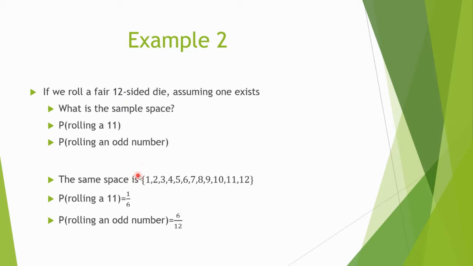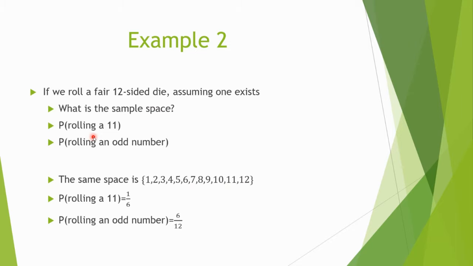So the sample space, they listed it here. The idea is that on each side, you have a number. So we have 1, 2, 3, 4, 5, 6, 7, 8, 9, 10, 11, 12. That's our sample space. Now, what's the probability of rolling an 11?